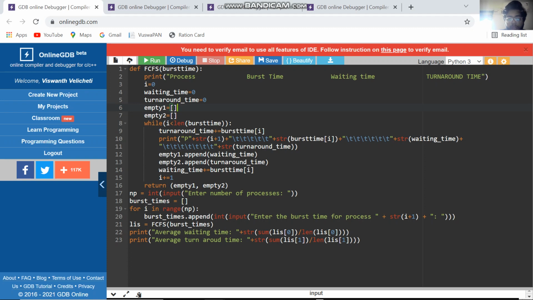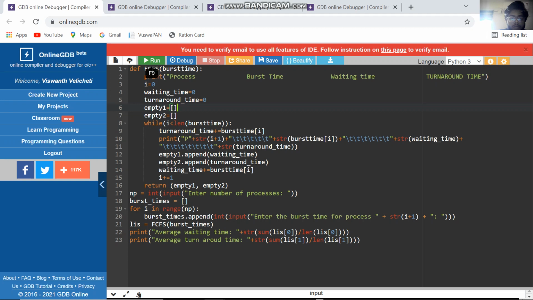NP is equal to int input, enter number of process. Burst time is equal to brackets, for i in range NP, burst time append int input, enter the burst time for process plus str i plus 1. L is equal to FCFS burst time. Print average waiting time plus str sum list 0 by len list 0. Print average turnaround time plus str sum list 1 by len list 1.